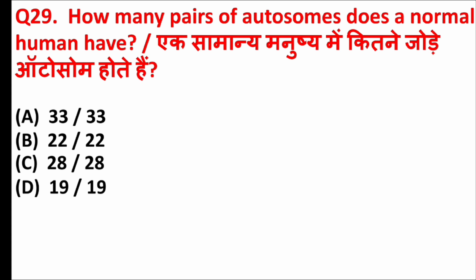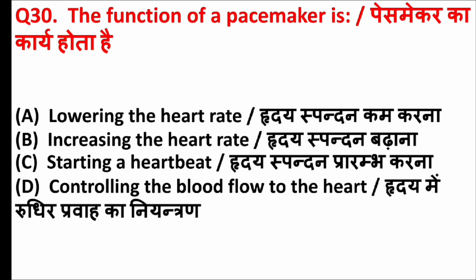How many pairs of autosomes does a normal human have? Answer is option B, 22. The function of a pacemaker is? Answer is option C, starting a heartbeat.